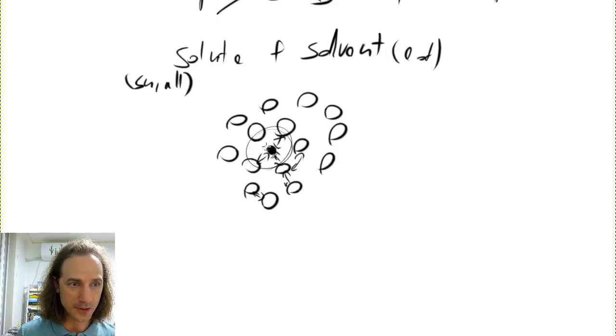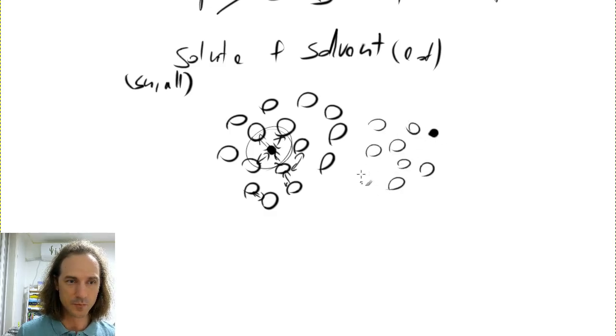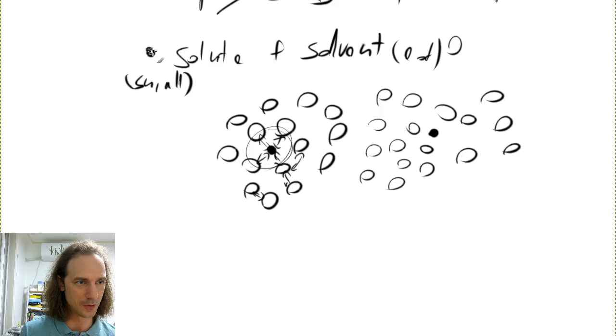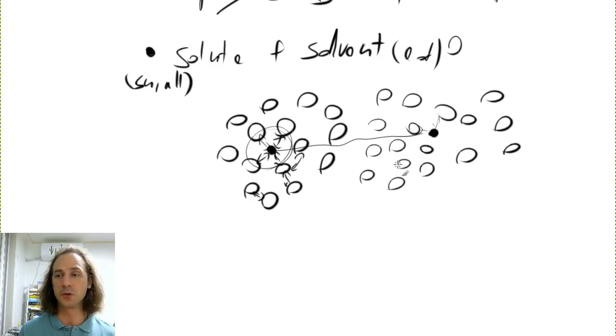And the solute itself, on the other hand, is only meeting with the solvent. If you have another solute molecule somewhere else, it will be so spaced out among the solvent molecules. So the solvent is the circle and the solute is the black circle. These are so far away from each other that interaction between solute and solute basically does not exist.